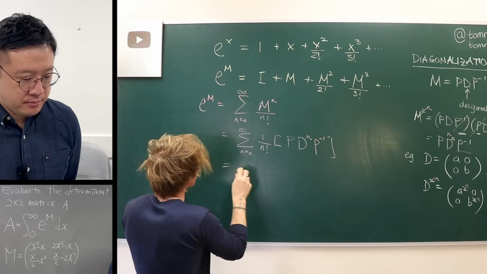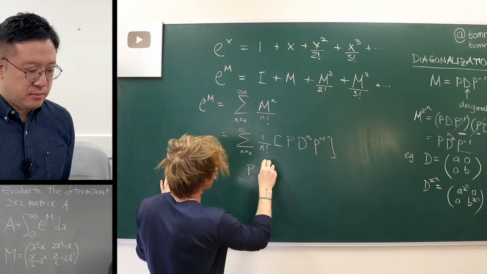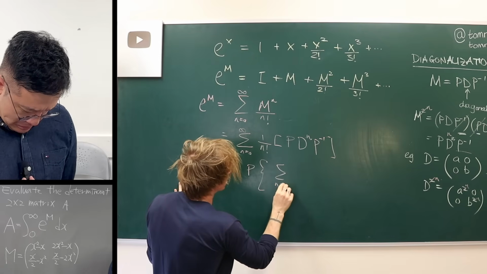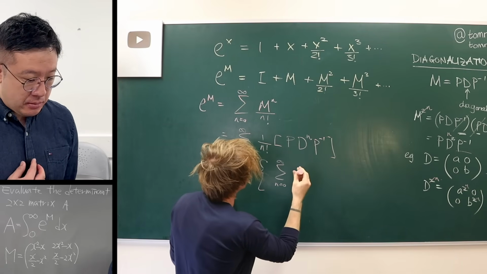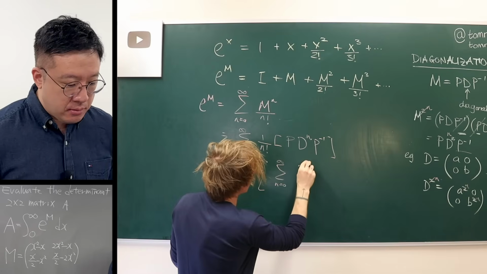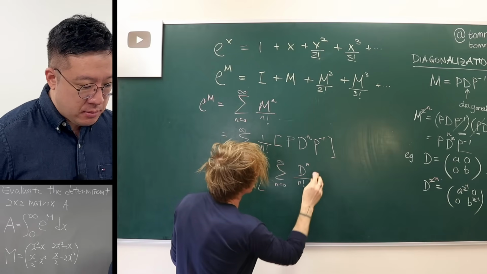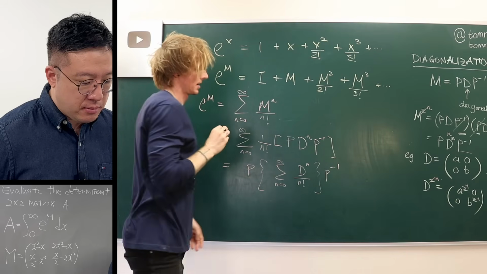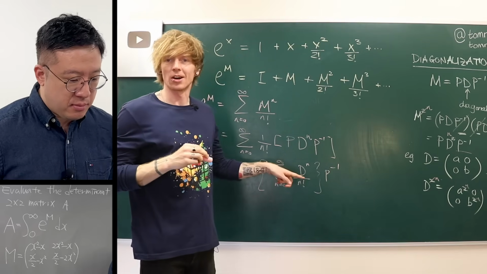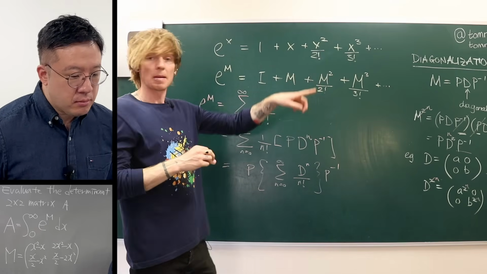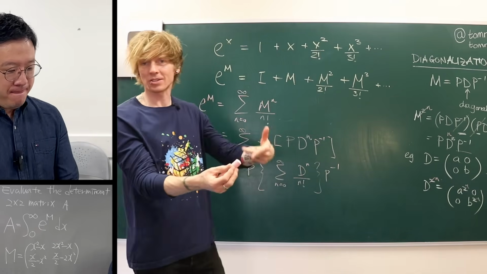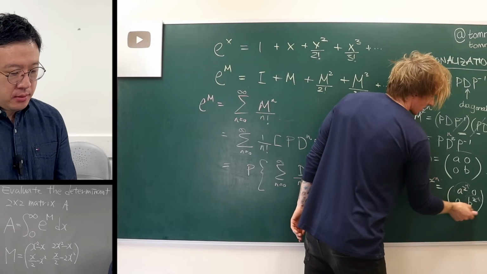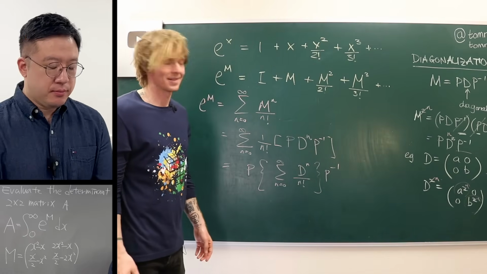So this whole thing is now P, and then I've got a big bracket, and inside here I've got the sum from 0 to infinity of D to the n over n factorial, times P inverse. So now we just have to make sense of D to the n. But again, as I showed over here with the squared, and then we generalized it, this is actually just the individual entries to the power n.